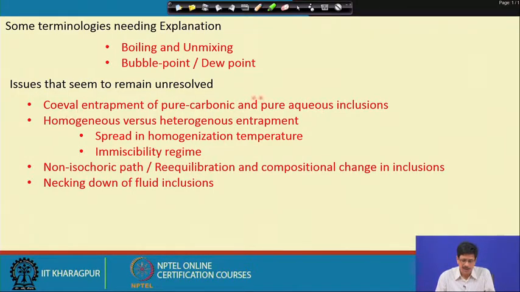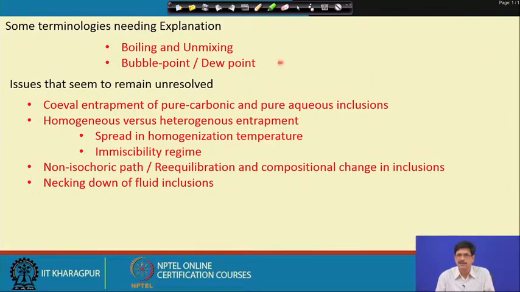And during the time of our discussion on application to metamorphic rocks, we also discussed the proposition of recrystallized primary inclusions, where it is suggested that originally trapped homogeneous aqueous carbonic inclusion, during the recrystallization of the host mineral, gets split up into an aqueous component and a carbonic component.